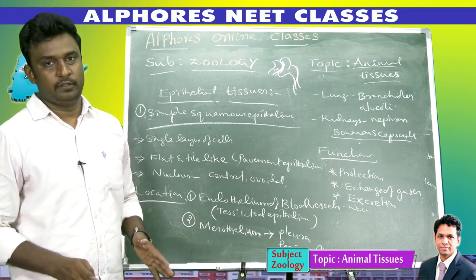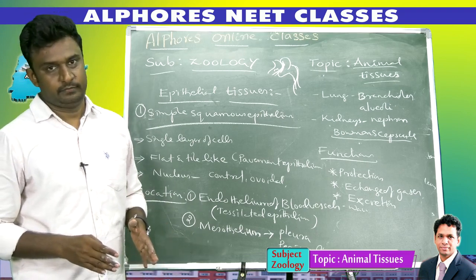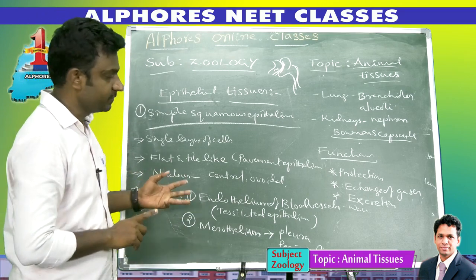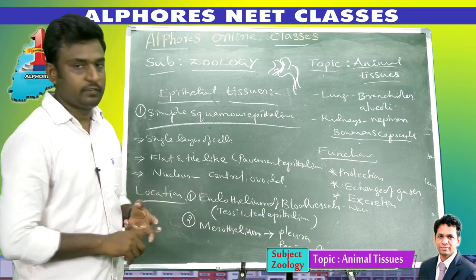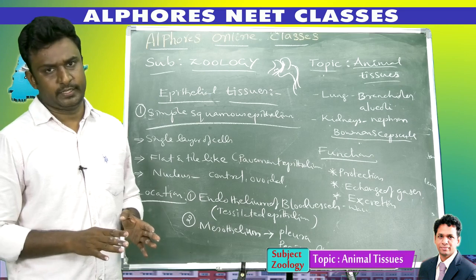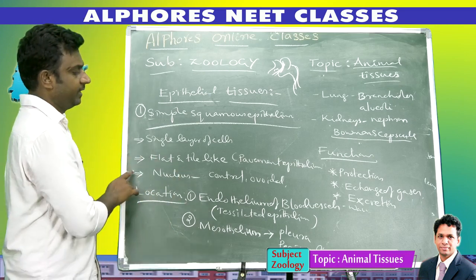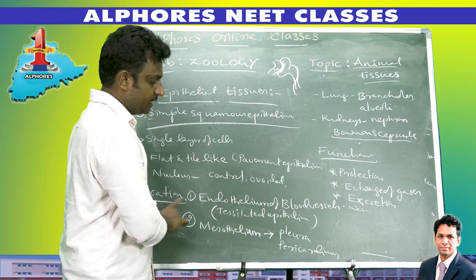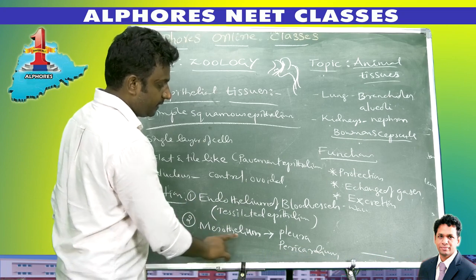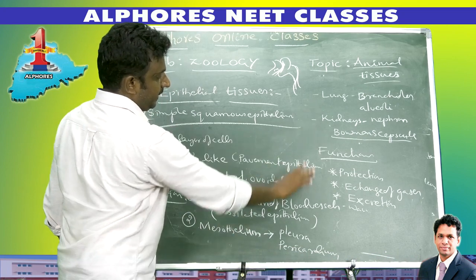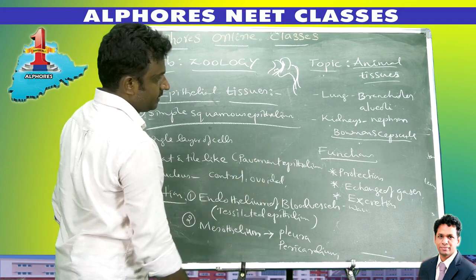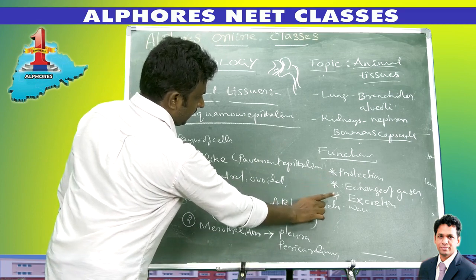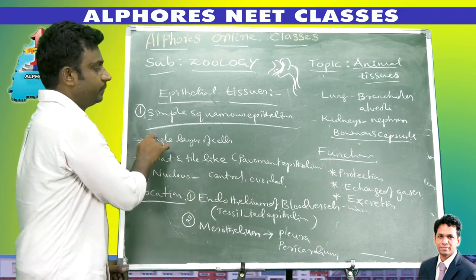From the exam point of view, all these are the most important points. What is the structure of simple squamous epithelium? Where do we find this type of epithelium? And what are its functions? All these are most important. Simple squamous epithelium has flat, tile-like cells, with a central, ovoid nucleus. Locations: endothelium of blood vessels, mesothelium like pleura and pericardium, lungs like bronchioles and alveoli, kidneys like nephrons and Bowman's capsule. Functions are protection, exchange of gases and excretion. This is about simple squamous epithelium.